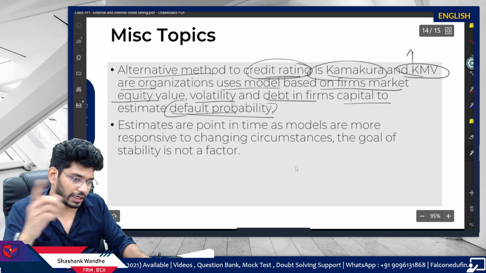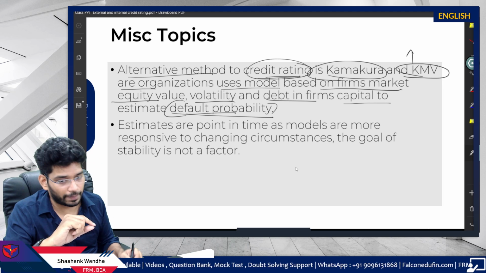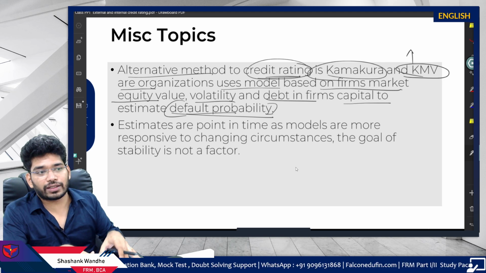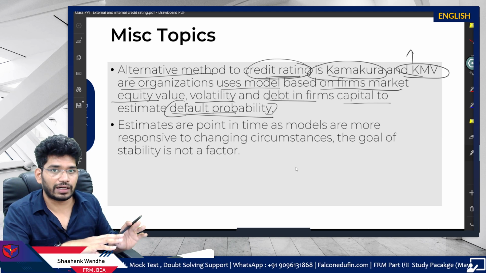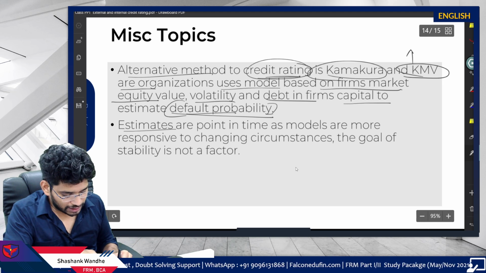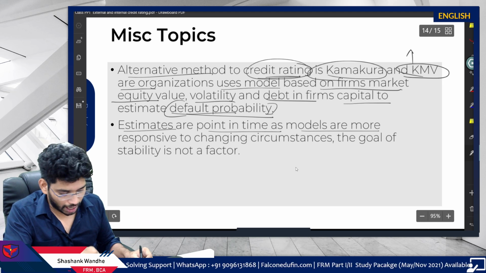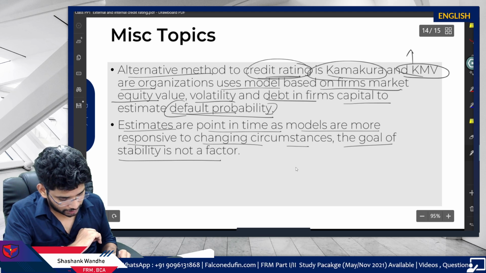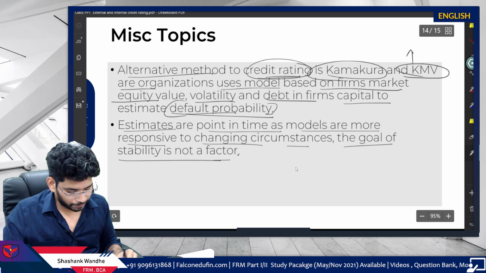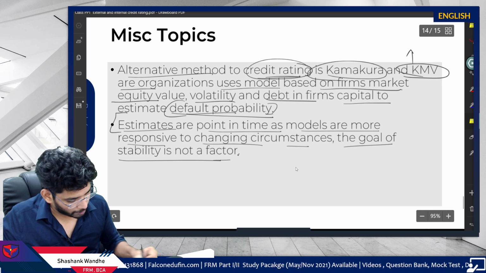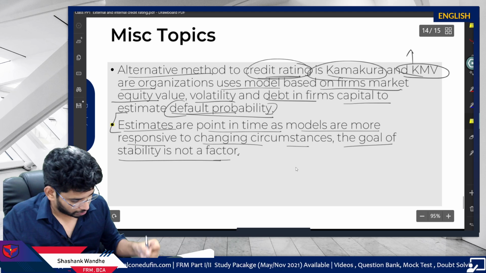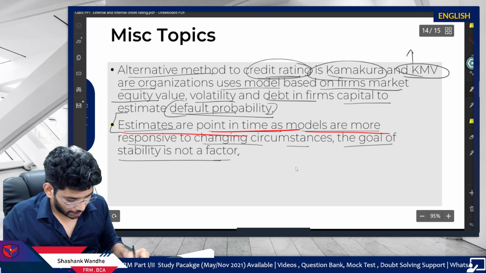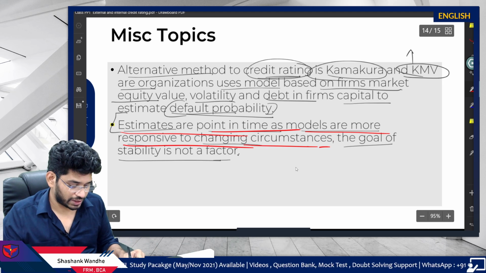The KMV model is in FRM Part 2. Okay, you will study this model. Right now I'm just telling you the alternative, and you have this particular part in much more detail again in FRM Part 2. Then the estimates are point in time, as the models are more responsive to changing circumstances. The goal of stability is not a factor. So this point you need to remember: these models are point in time, as they are more responsive to changing circumstances.